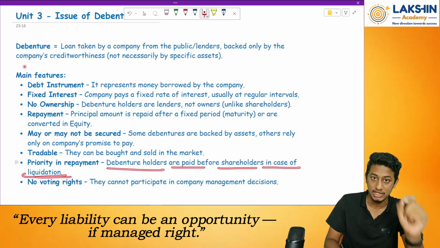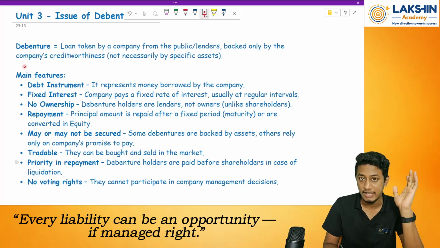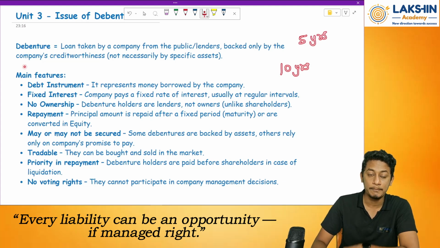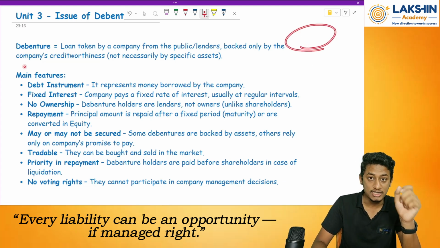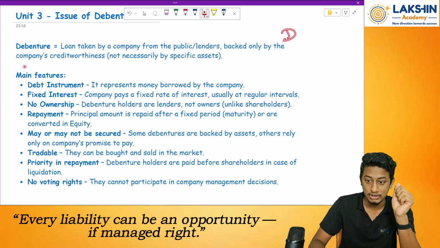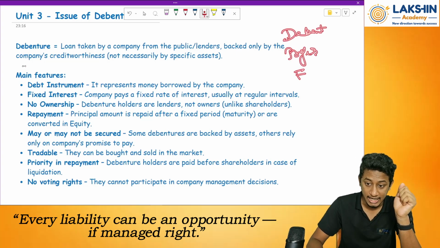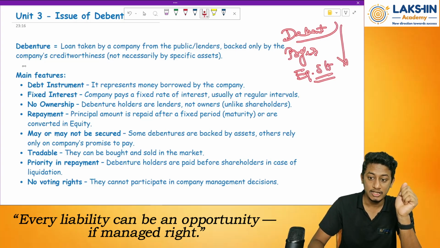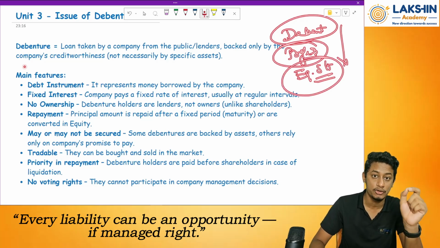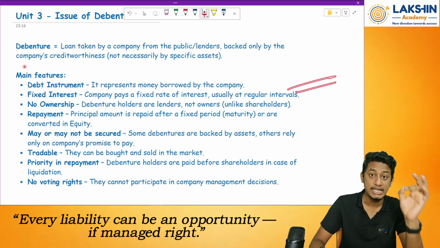So let us say tomorrow the company dissolves or goes into liquidation, right? Let us say the company had promised a 10 year maturity period, but within 5 years of issue the company goes into liquidation. So what does the company do? They will pay the debenture holders on first priority. The priority goes like this: debenture holders, then preference shareholders next, and at the last come the equity shareholders. So this is the priority.